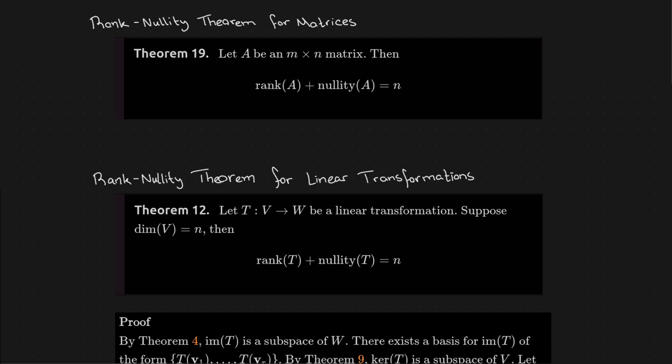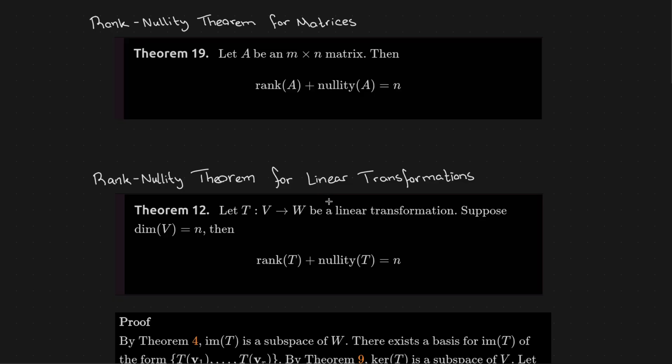Recall that the rank of a matrix and the nullity of that matrix are related. We summarize this result in the rank-nullity theorem. So let's let A be a matrix with m rows and n columns. Then the rank of matrix A plus the nullity of matrix A is equal to the number of columns of matrix A.